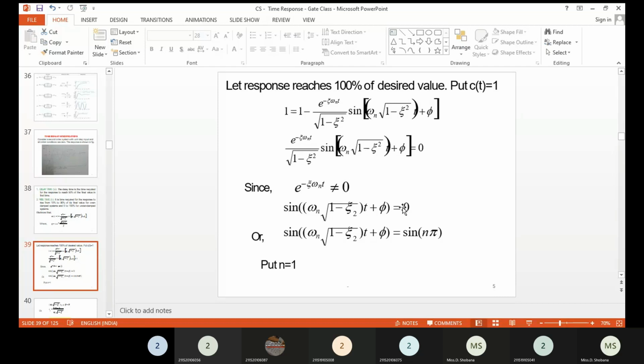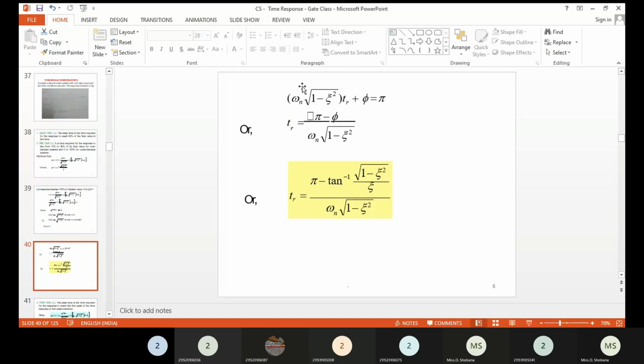For which values do we get the sine value equal to 0? Sine of n pi values, so when n is equal to 1, like that. Here the sine gets cancelled, and you get omega d tr plus phi equal to pi. Omega d we can substitute as omega n into root of 1 minus del square.